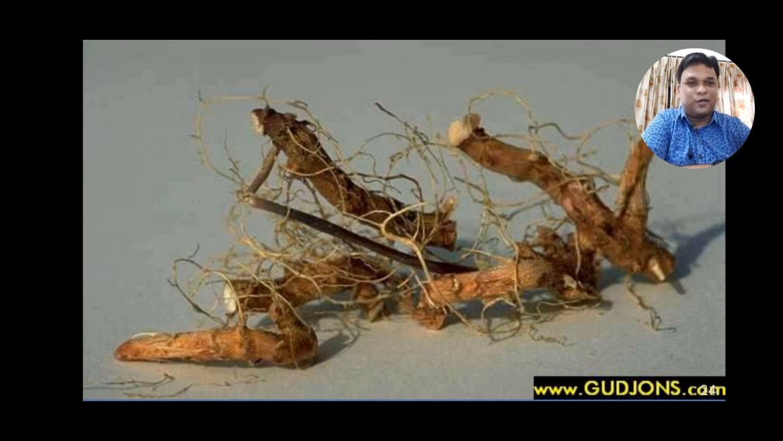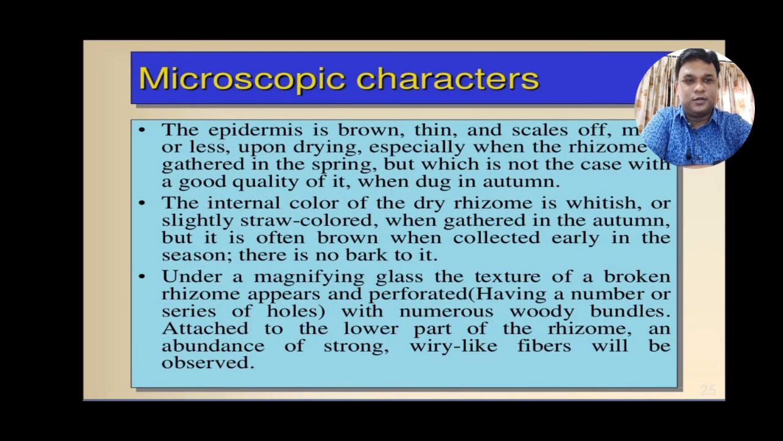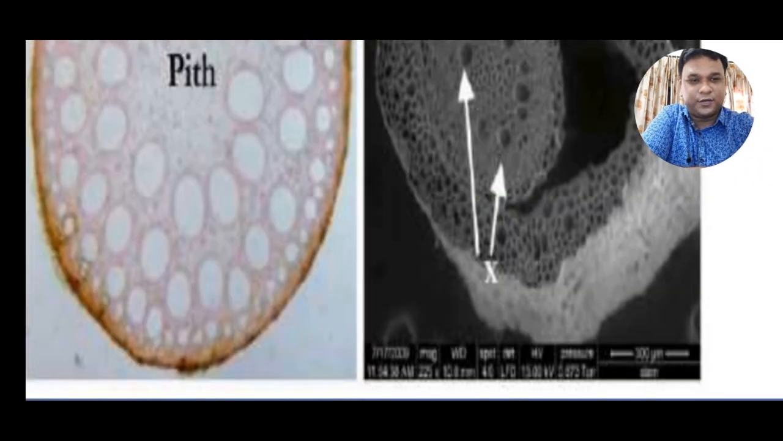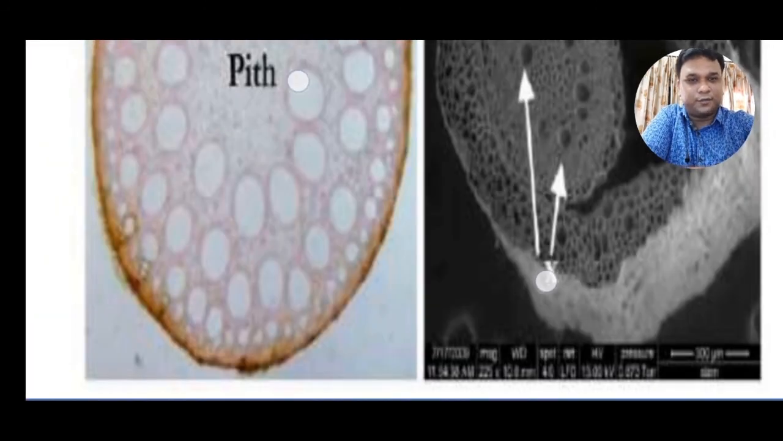Moving over to the microscopic characters. Here we can see the transverse section of the Dioscorea tubers. The central portion has pith and it is fragmented with the xylem and phloem. The uppermost portion has epithelial tissues, epidermis, then it is... here it is a magnification of 20x of these tubers.